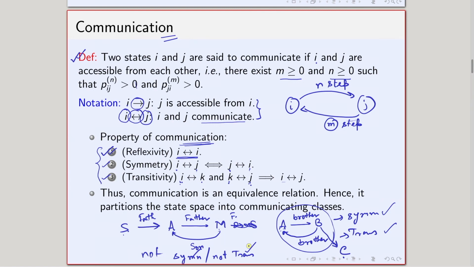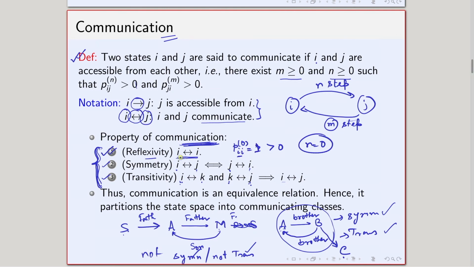So some relationships have some properties, and some relationships may not have that property. For our case, the main idea is that the communication relationship has these three properties, and we can very easily show this from the definition of communication. First, reflexive. Why is this reflexive thing true? Because we know that P_ii(0) is equal to 1, so it is strictly greater than 0. So there exists some n such that P_ii(n) is greater than 0; in this case I take n equals 0, and P_ii(0) is equal to 1.